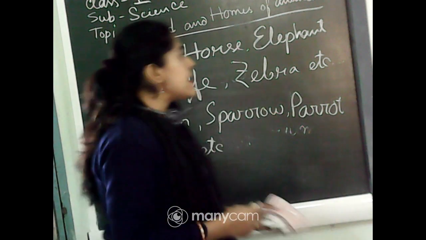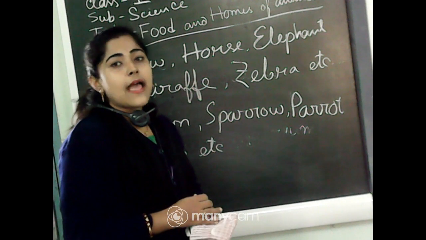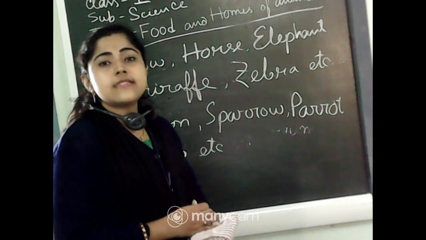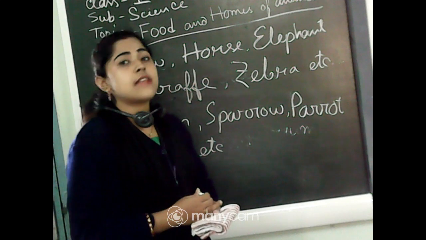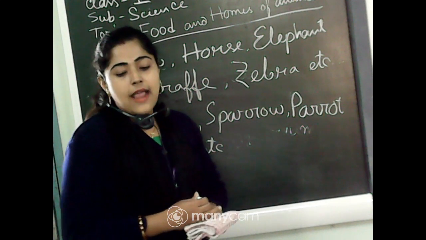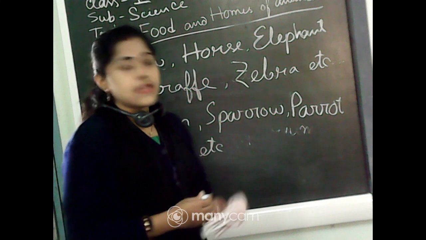Next are the insect eaters. Some animals eat only insects and worms, and that's why we call them insect eaters.